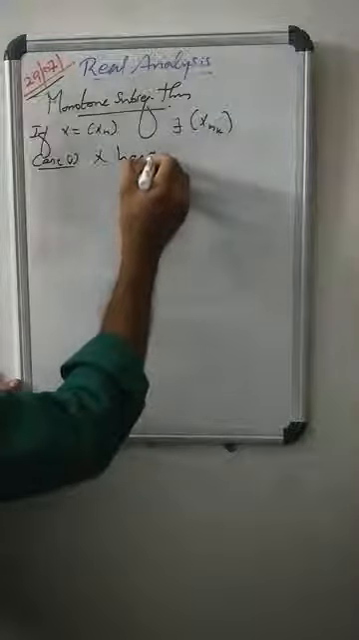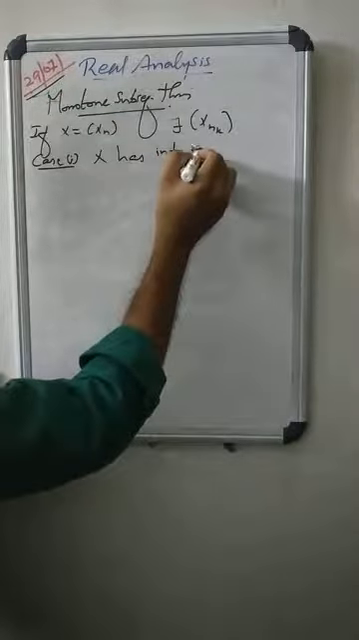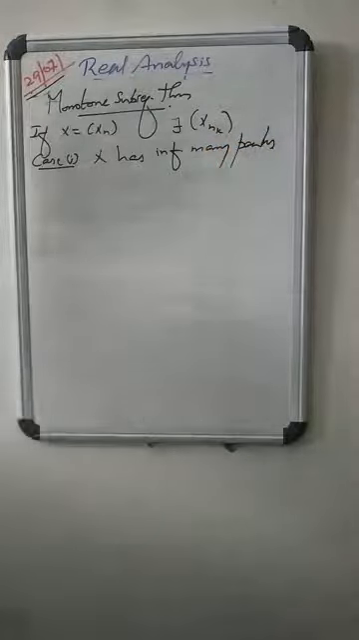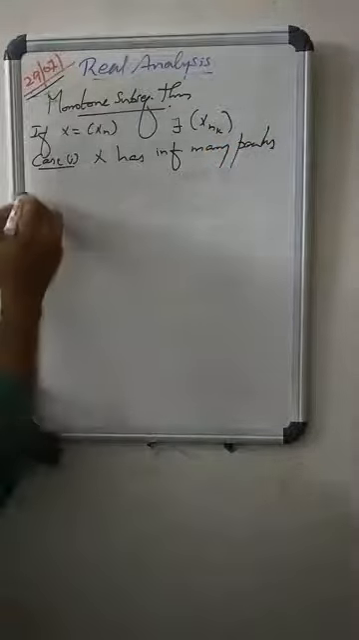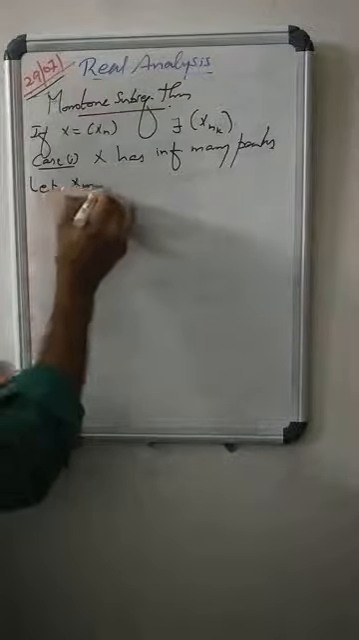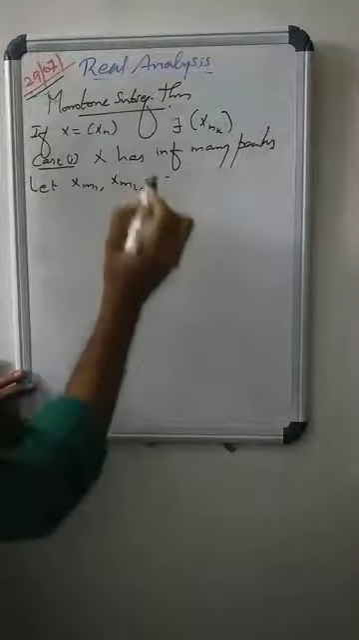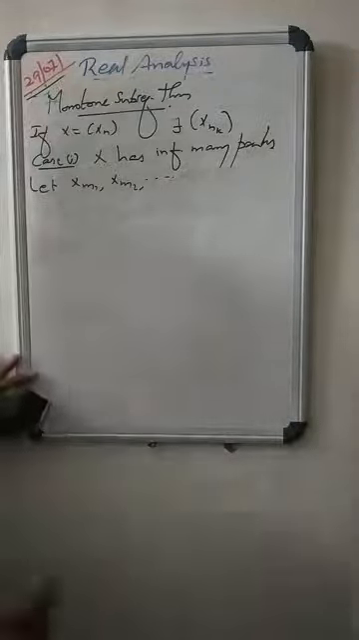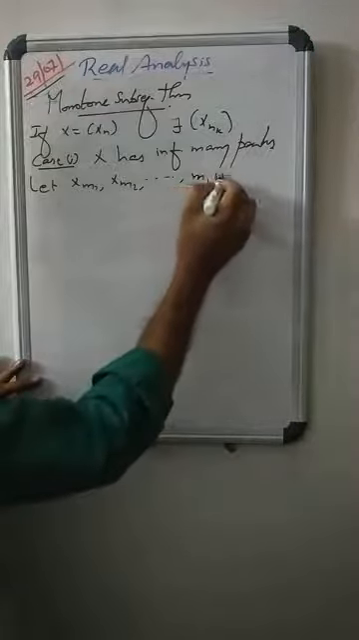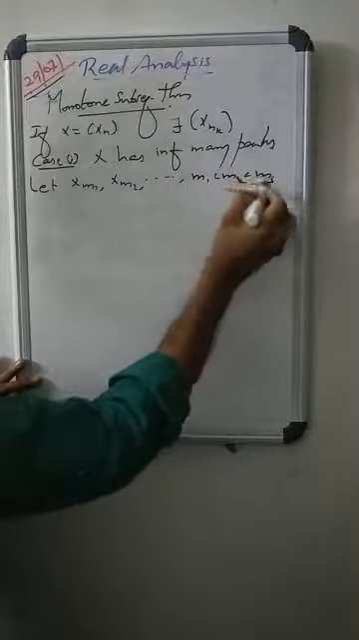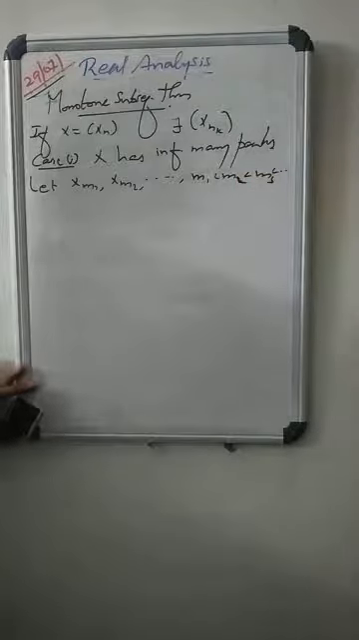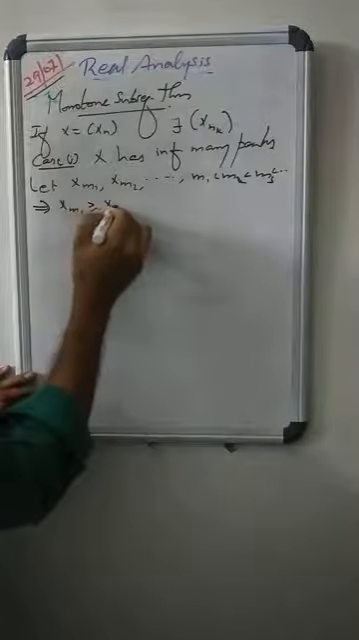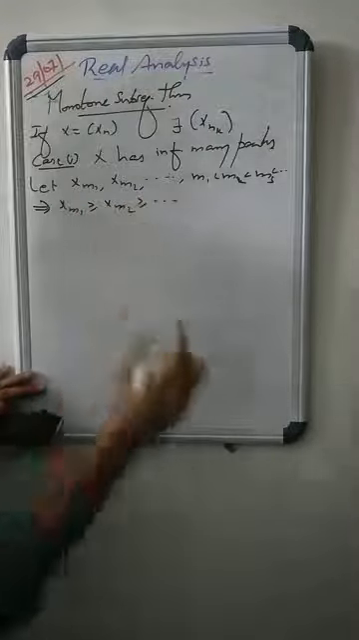First case, X has infinitely many peaks. That means, let xm1, xm2, etc. be the peaks of X, such that m1 less than m2 less than m3 less than etc. Then, since they are peaks, xm1 is greater than or equal to xm2, which is greater than or equal to xm3, etc.